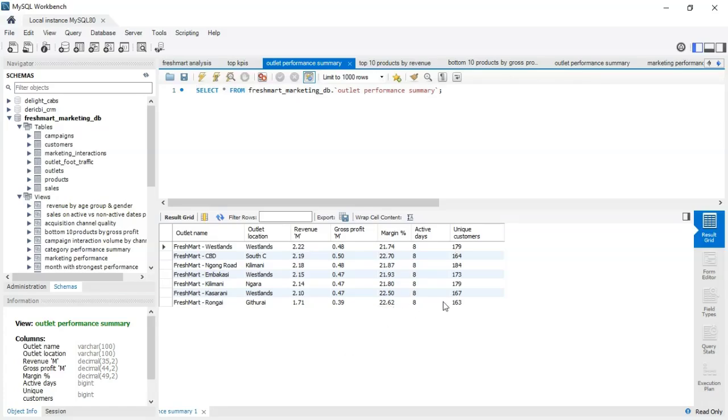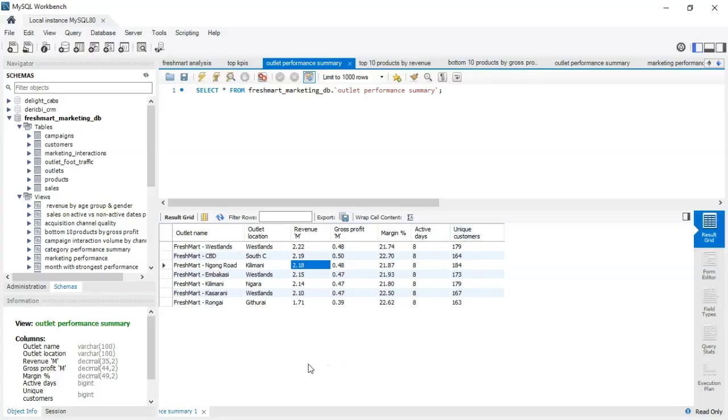Funny enough, we have Ngong Road, which attracted about 184 customers, yet in terms of revenue it has 2.18 million, so it's not very far. But it's clear that the number of customers does not automatically mean more revenue or gross profit.